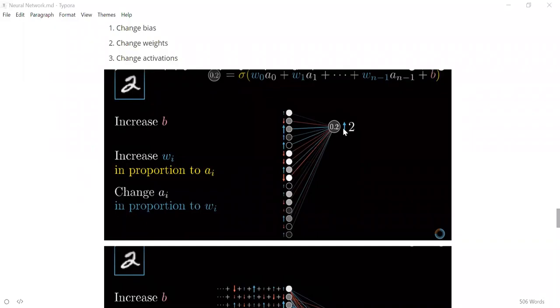0.2, right? That is because A0 is high, and if you change W0 a little bit, the overall change is high. But say if A1 is very low, even if I change W1 a lot, it doesn't affect it a lot. So that's why neurons which are highlighted a lot will have more impact in changing the output at the next layer rather than neurons which are dim, right?